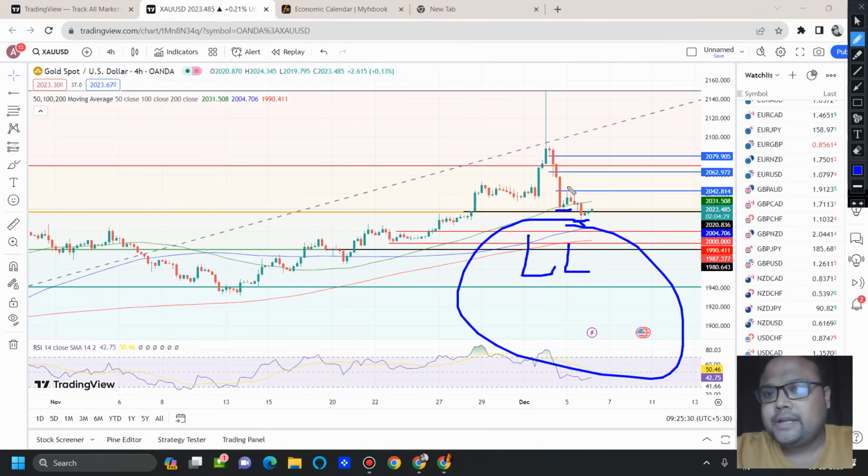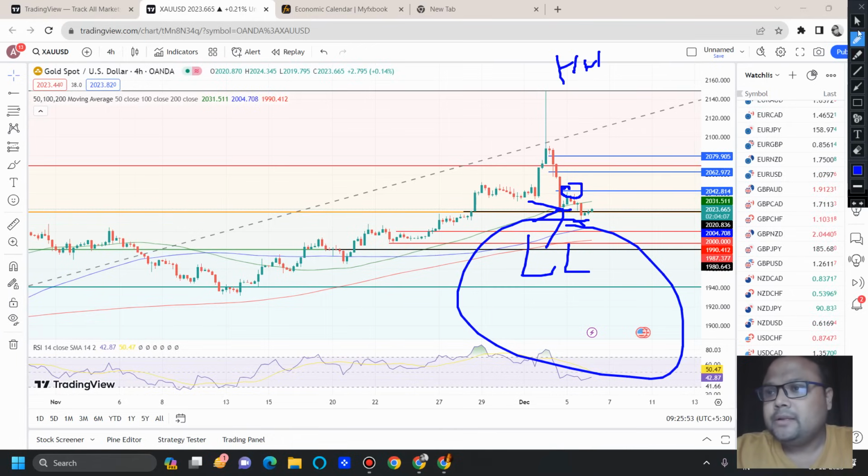And yesterday I told you that the formation of the high will be very important, because when gold formed this lower low, gold needed to form a higher high here to continue the upside.